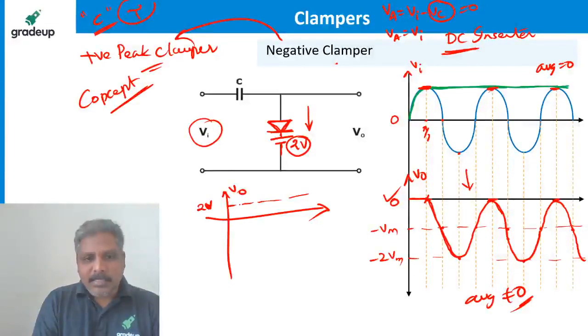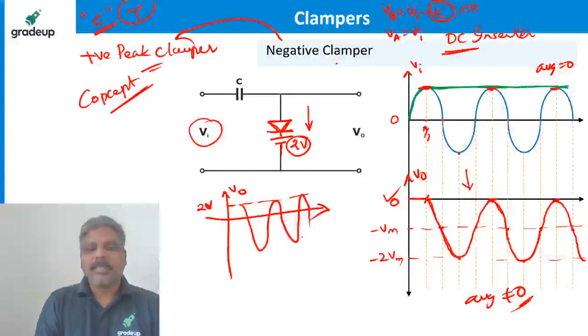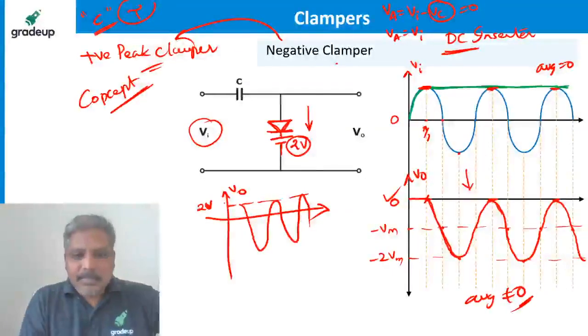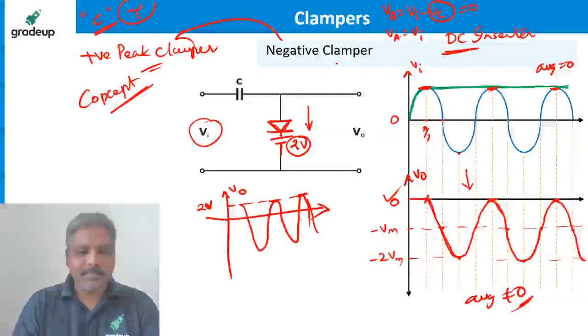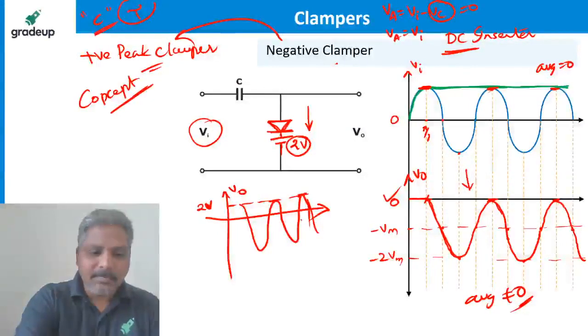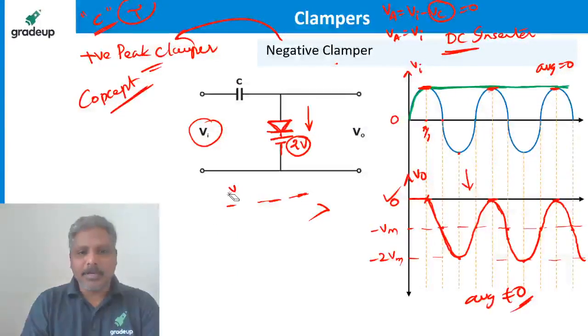And this is the first quarter cycle. Then the waveform is expected like this, whatever the peak to peak is. This is the 2 volts level. Peaks are clamped to 2 volts. Is it not? That's it, shifted to 2 volts. Now shall I give you one more example?